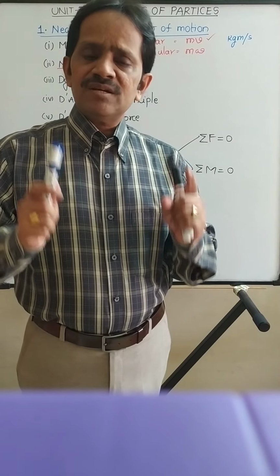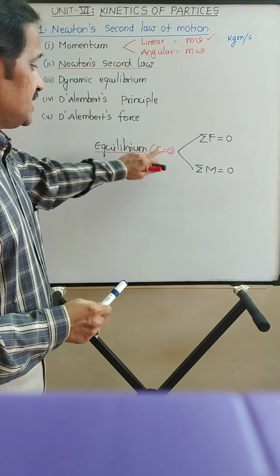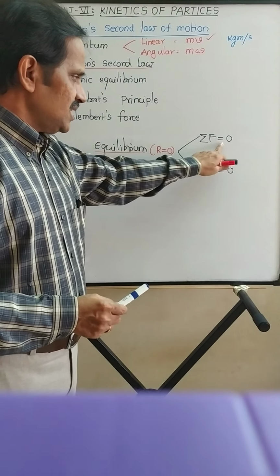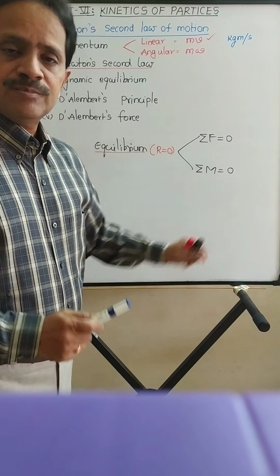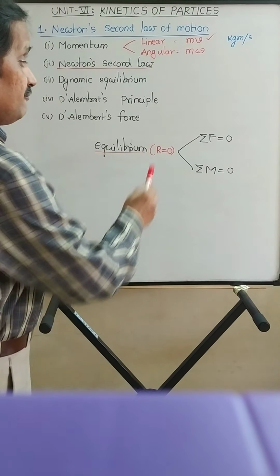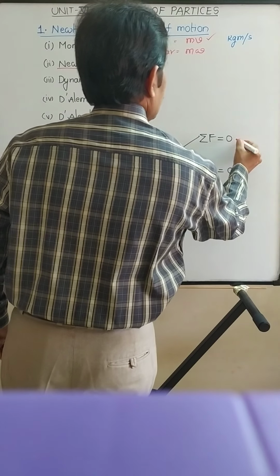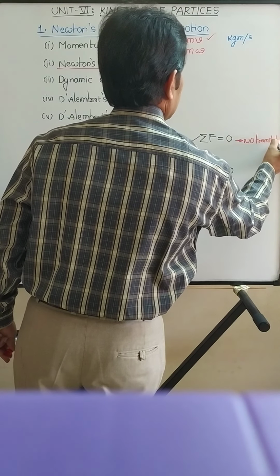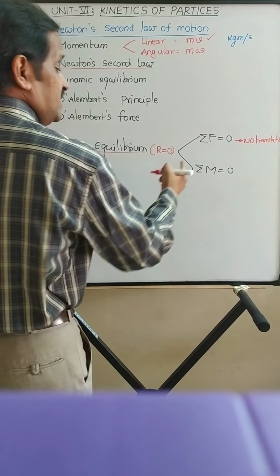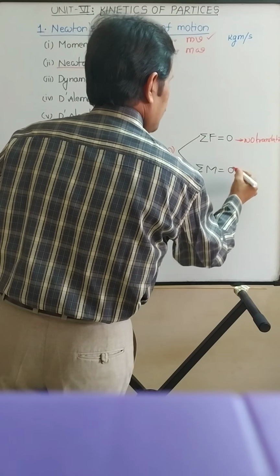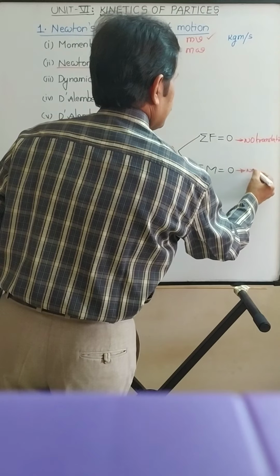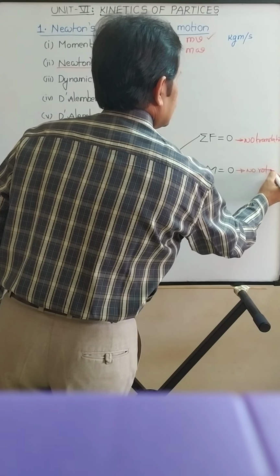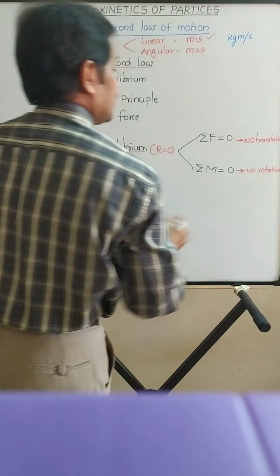So, when I am saying the system is in equilibrium, that means the resultant is 0, which means the resultant force and the resultant moment both are 0. When the resultant force is 0, you can say that there is no translation. When the resultant moment is 0, then there is no rotation.